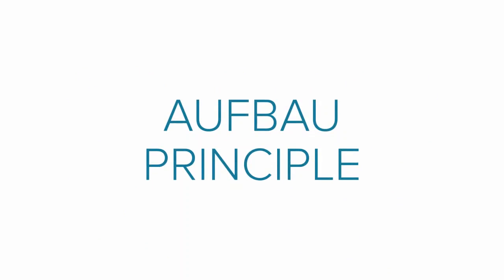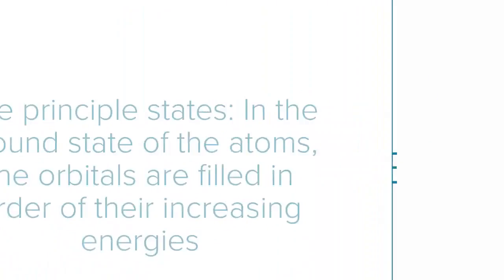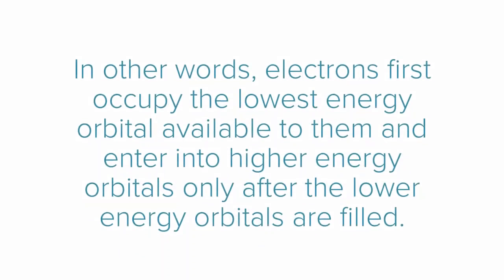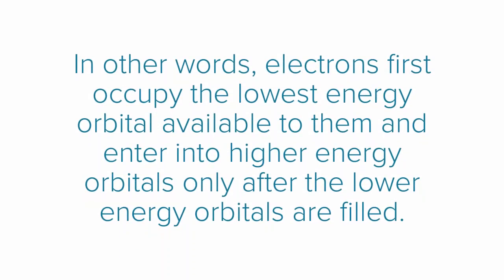So let's start with Aufbau principle. The principle states in the ground state of the atoms, the orbitals are filled in order of their increasing energies. In other words, electrons first occupy the lowest energy orbital available to them and enter into higher energy orbitals only after the lower energy orbitals are filled.